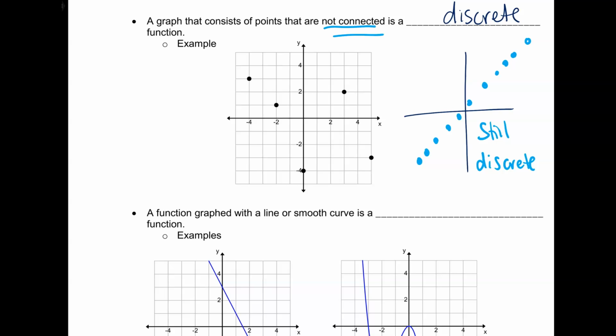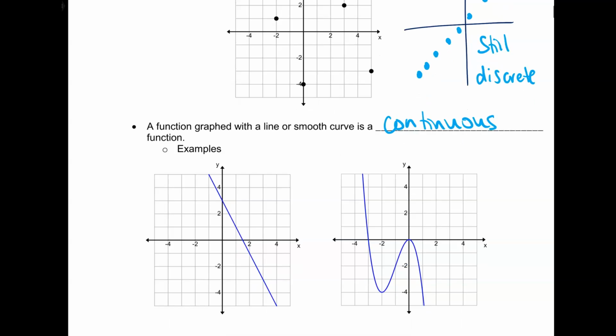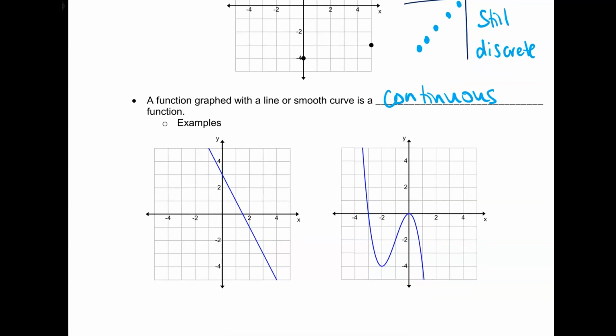It just keeps going, nice and smooth, all connected. Continuous function. So these are 2 different examples. Notice this was 1 page of notes. I just wanted you to have an example and see visually. Continuous: we have a billion bajillion points that are all connected and there are no holes.